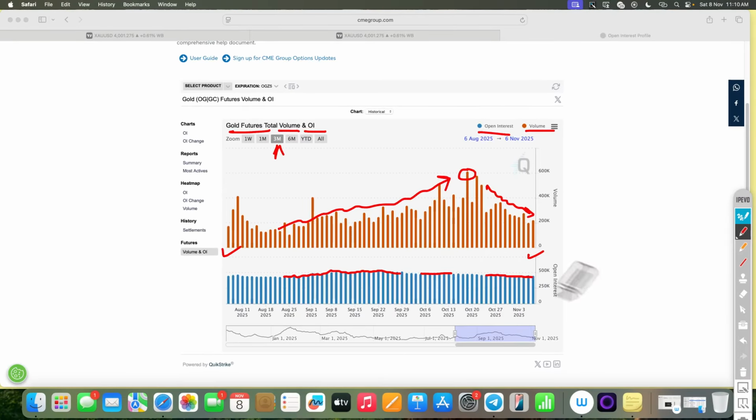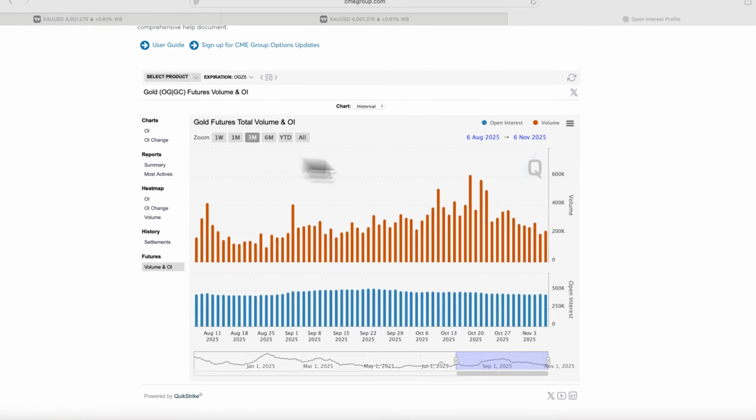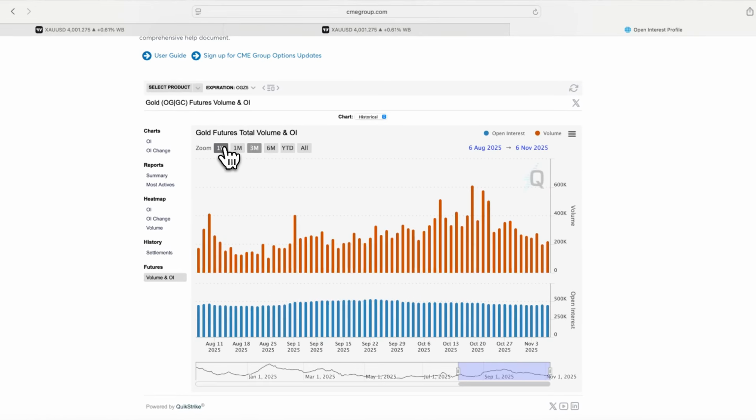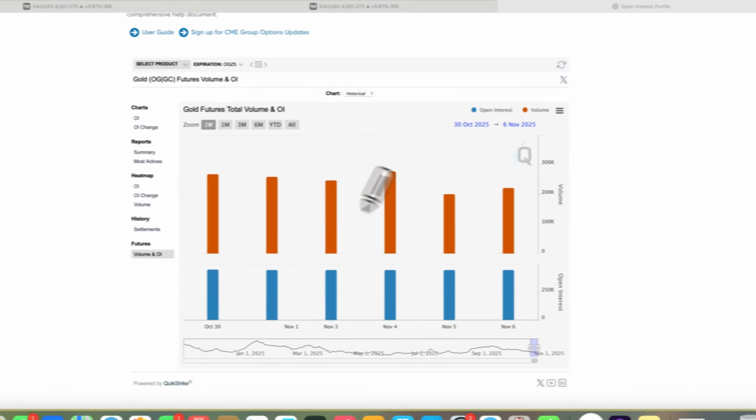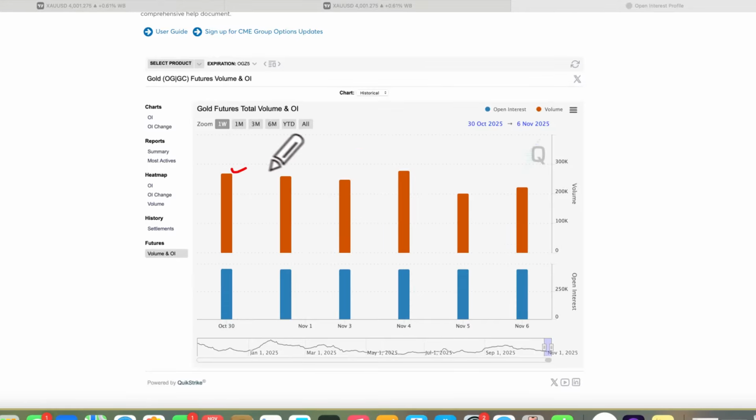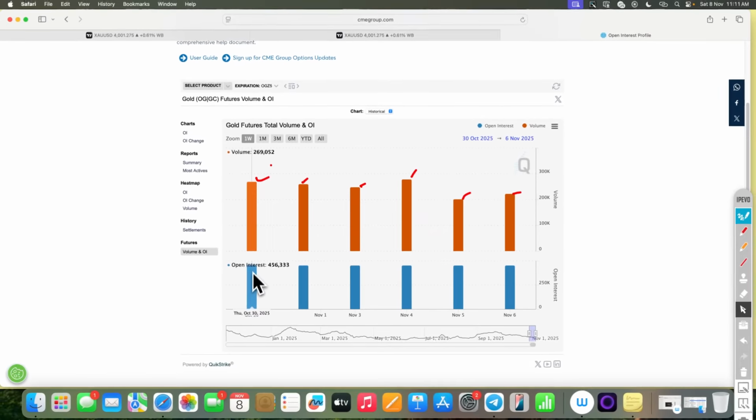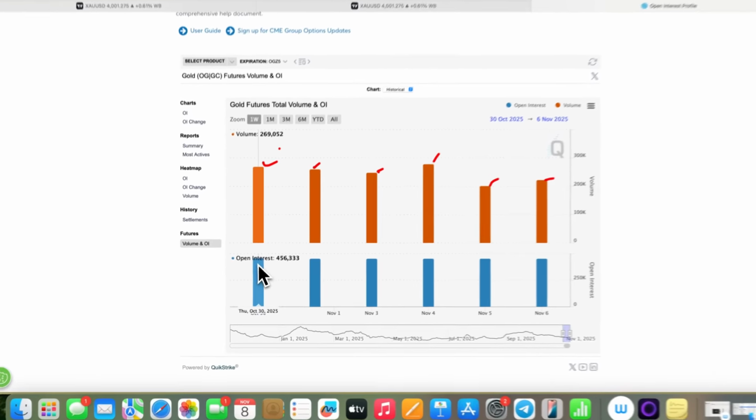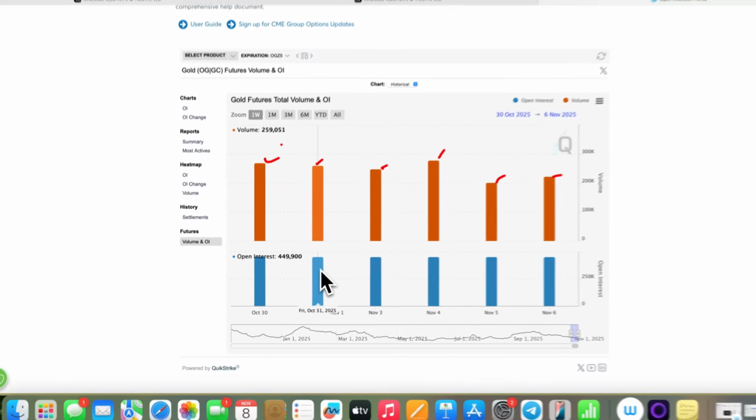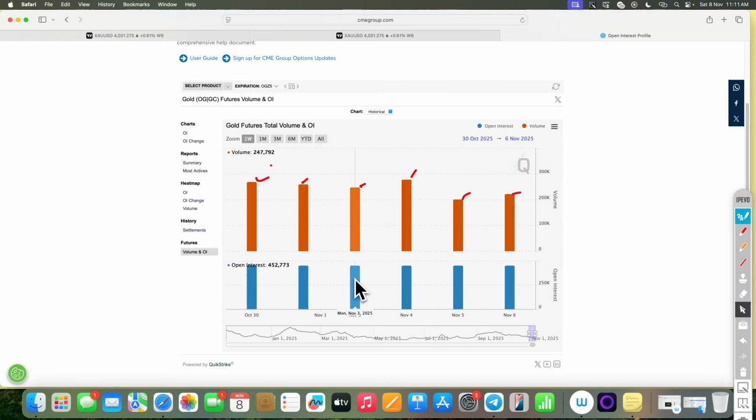If we see this on a weekly basis, let's switch to weekly. On weekly you can see the volume is decreasing day by day, some increase then decrease, so overall this is a decreasing volume sign. The same is going on with the open interest. You can see the open interest for October 30 was 456,333, then 449,900, and then lower again. Yes, open interest is also decreasing.